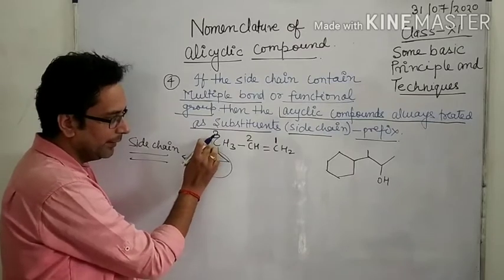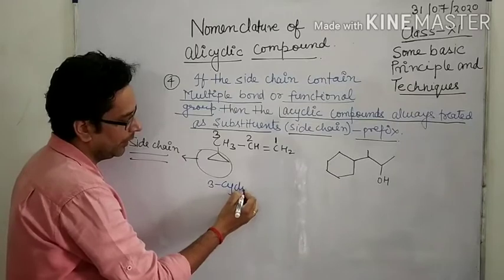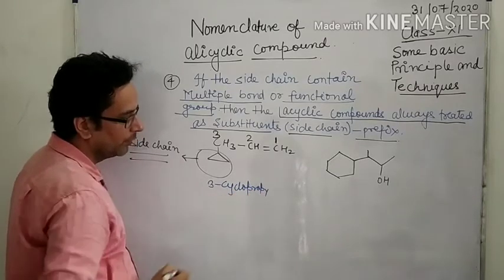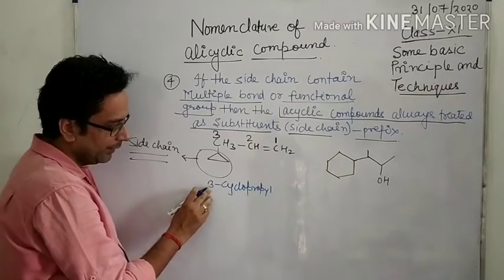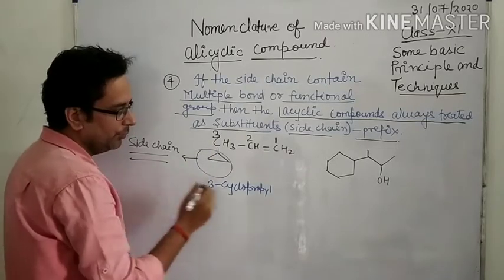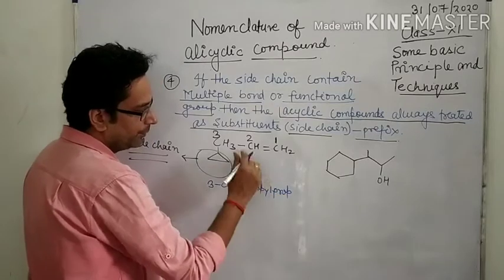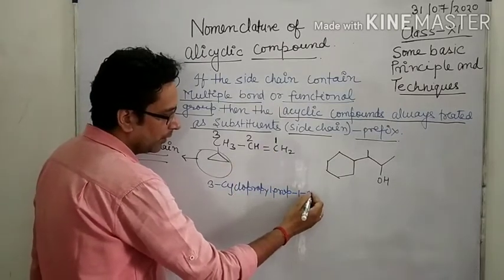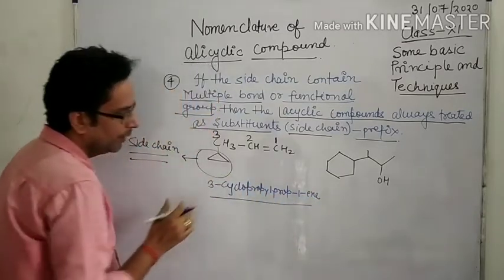3-cyclopropyl. Calculate the total number of carbon, 3. For 3 we use prop, with a double bond in the first position, 1. This is the name of this compound.